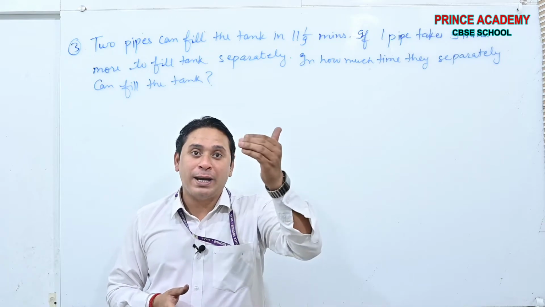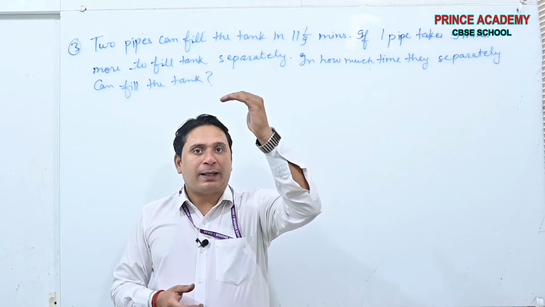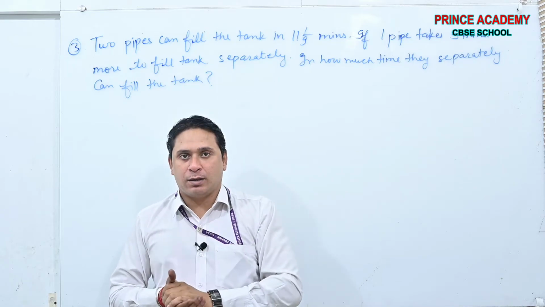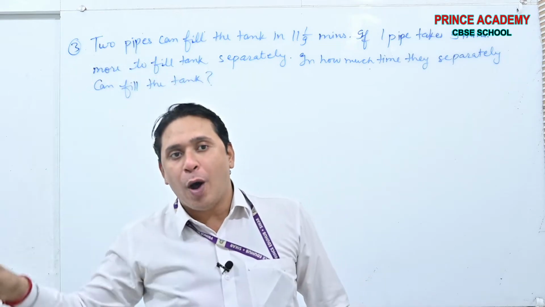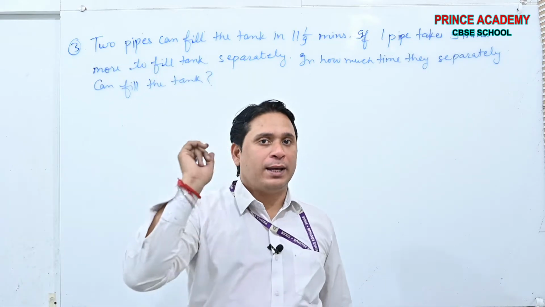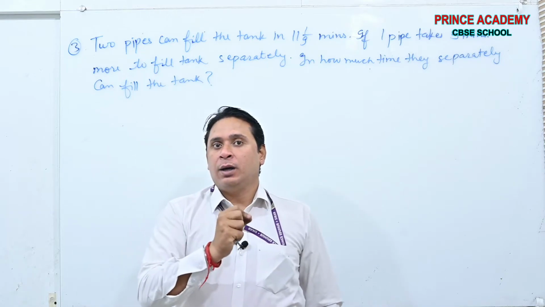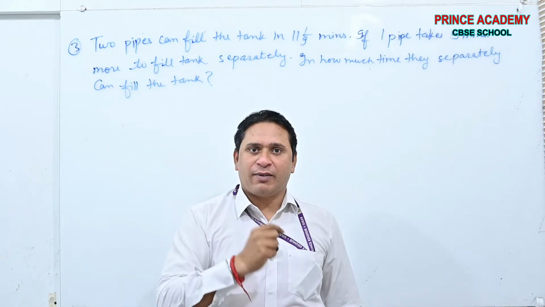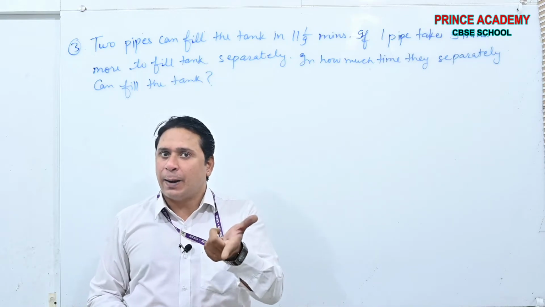Half, yes or no? 1/2. Are you getting my point? The total time to complete the whole work was 10 hours, but if I gave 5 hours, only half the work was completed.